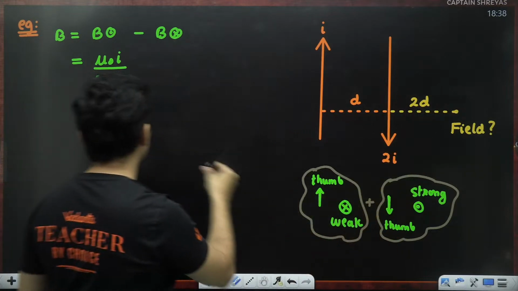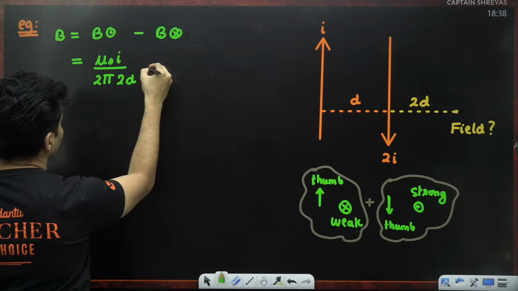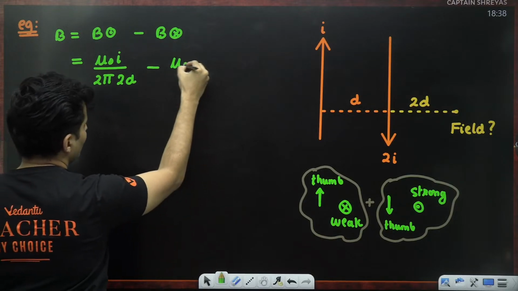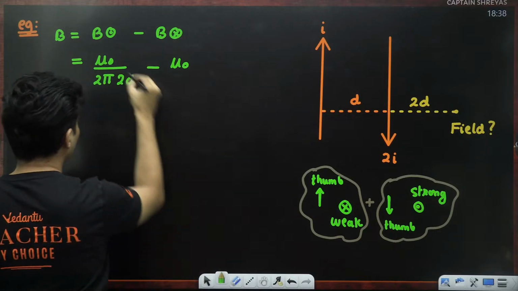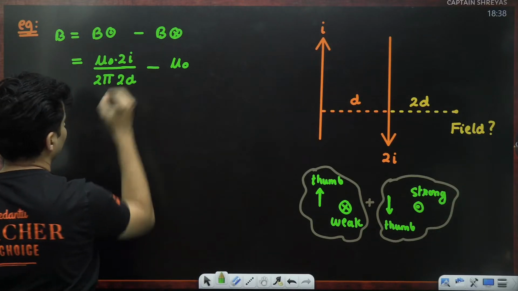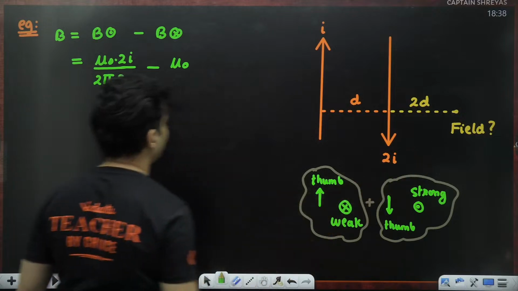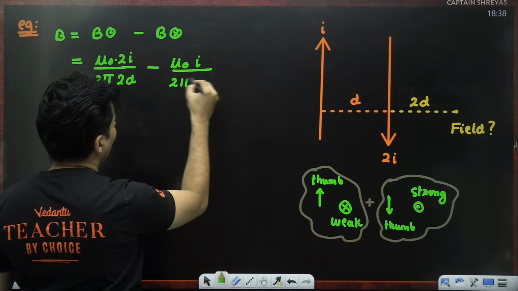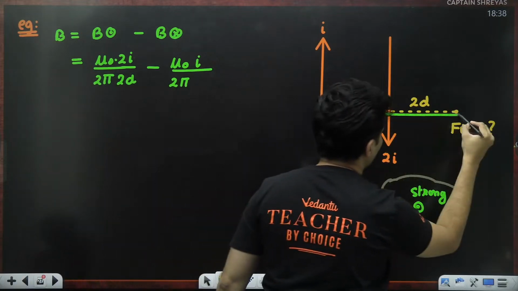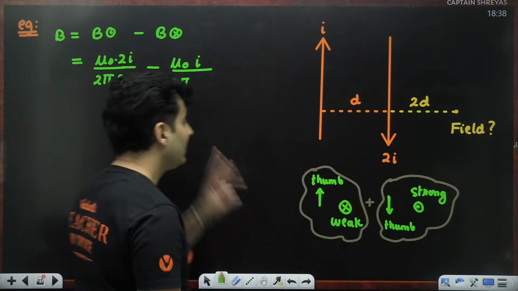The distance is 2d. So I'll put 2d over here. Minus mu naught, but be careful, the current is not I, it is actually 2 times I. So I'll put 2I over here. The other wire has a current of I only, 2 pi r. R for this wire is basically this distance, which is 3D.